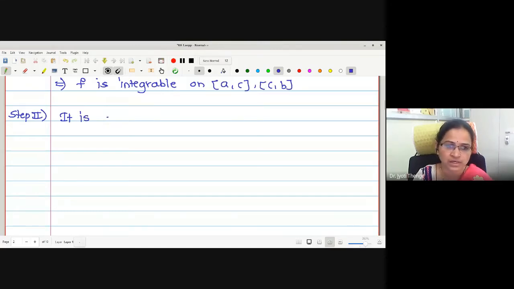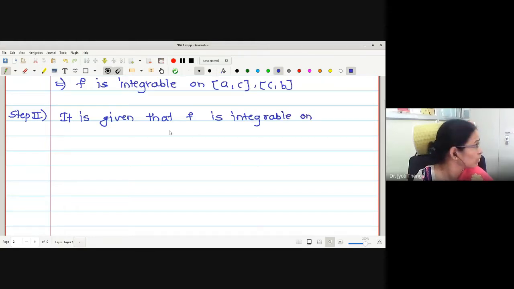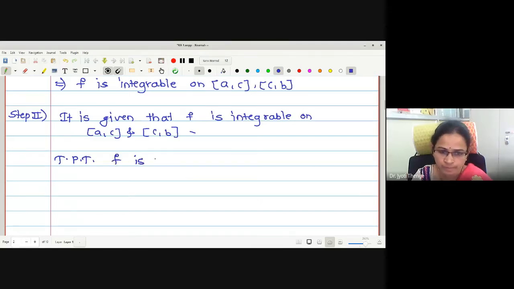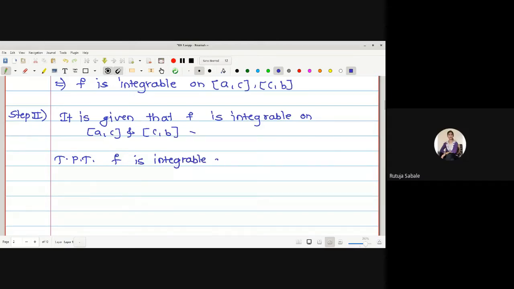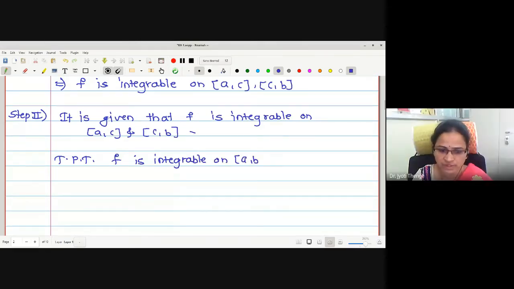It is given that f is integrable on A to C and C to B. What to prove in this case? Students, what to prove? F is integrable on closed interval AB. Good.